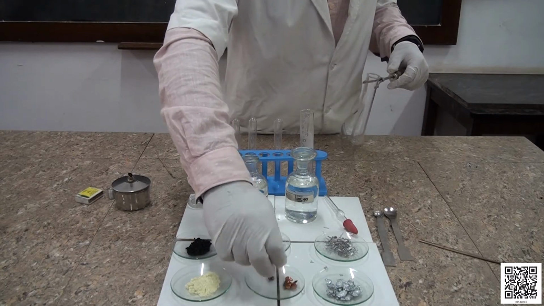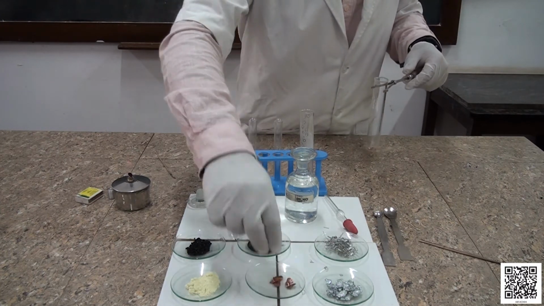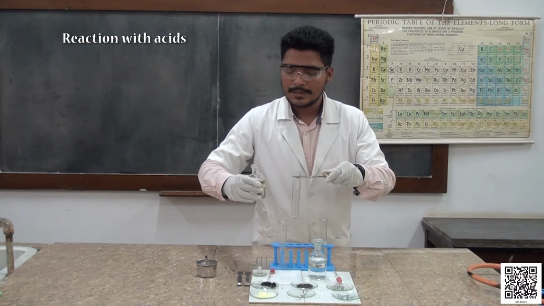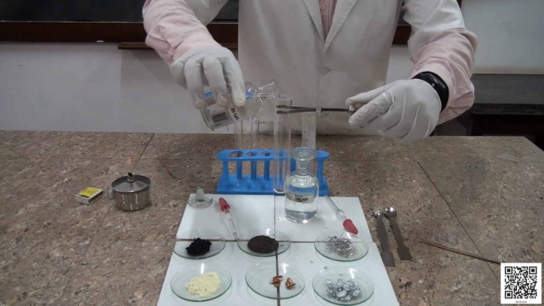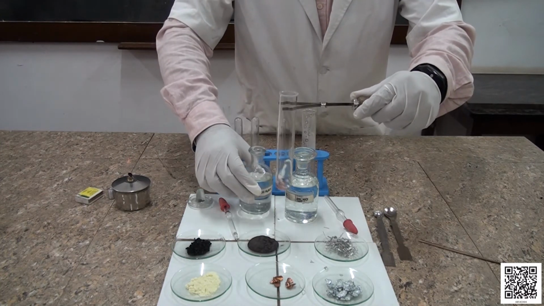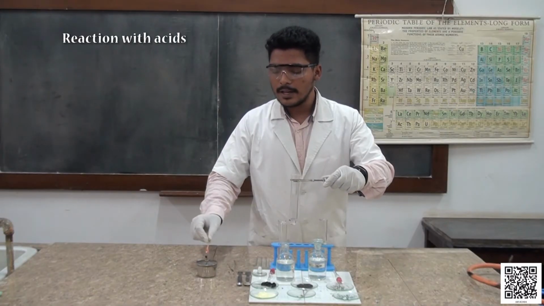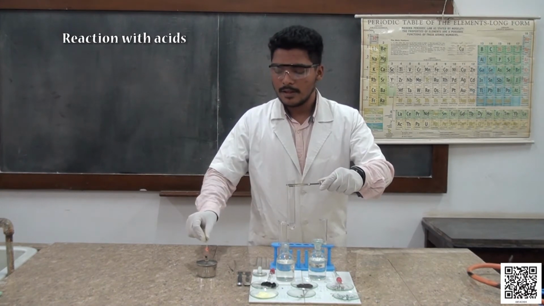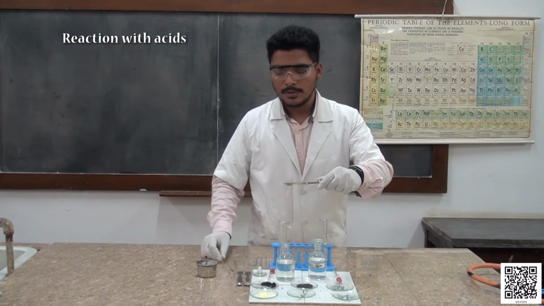Students, next we are going to take copper strips and study the reaction between copper strips and dilute sulfuric acid. If you see in this reaction, there is no evolution of bubbles and hydrogen gas. If you even bring a splinter near the mouth of this boiling tube, there is no pop sound.